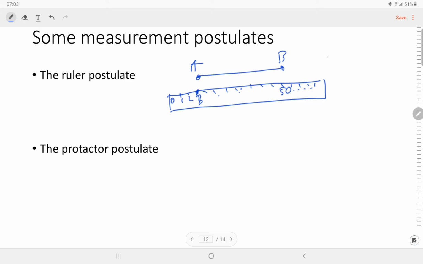So we can find AB is equal to 50 minus 3, the absolute value of 50 minus 3.